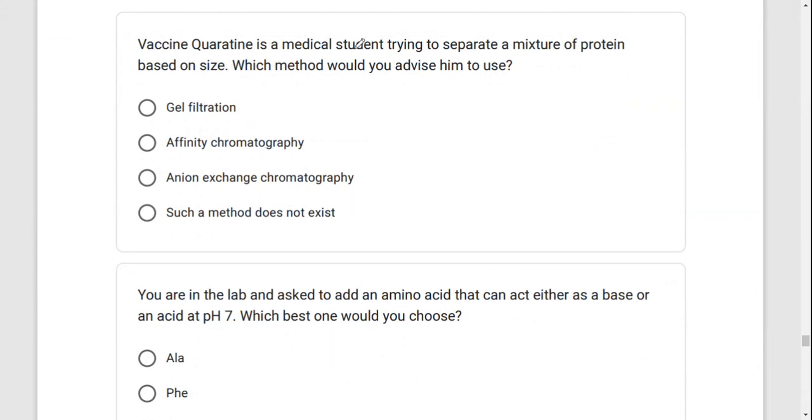A medical student is trying to separate a mixture of proteins based on size. Which method would you advise them to use? So for separating proteins based on size, you can use gel filtration. Affinity chromatography is not based on size, right? It's based on affinity. An ion exchanger is based on charge. All right, so that is it.